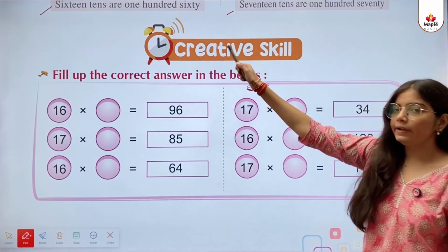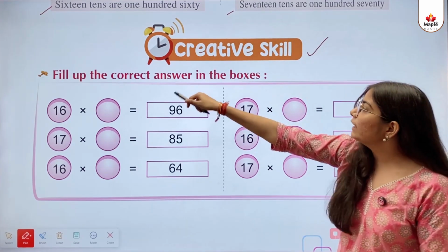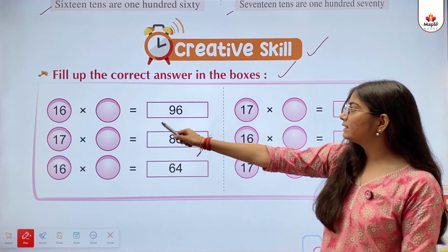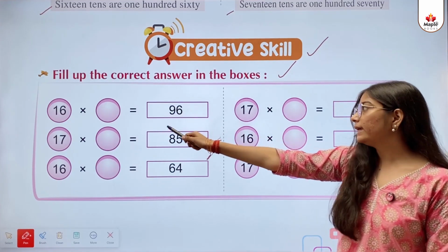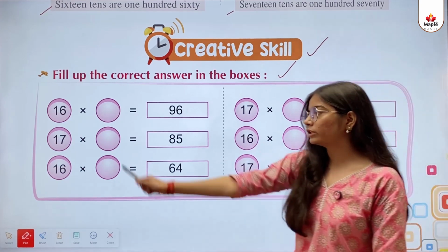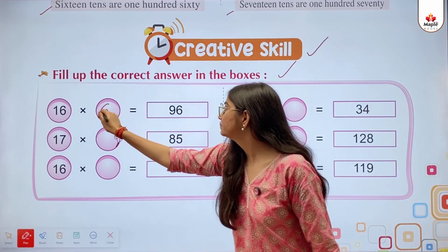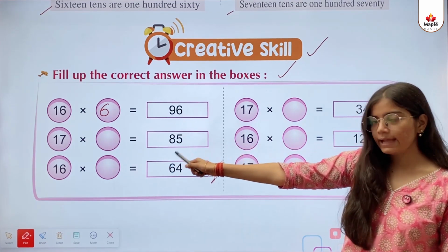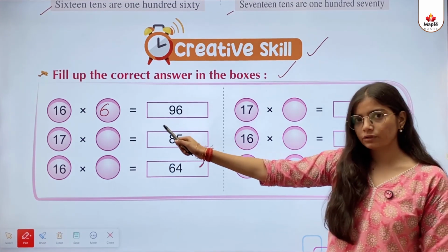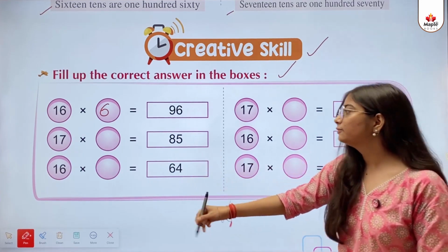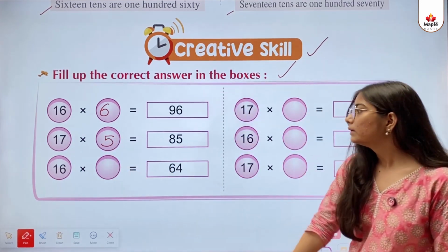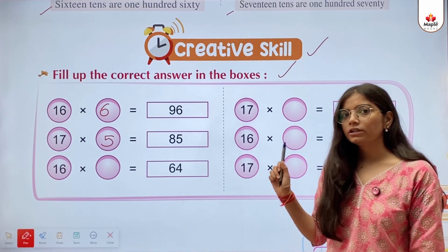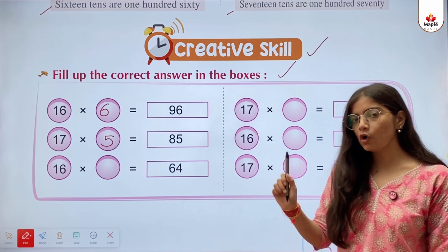Creative skill. Fill up the correct answer in the boxes. 16 multiplied by 6 equals 96. So what will we write here? 6. 17 multiplied by dash equals 85. So the correct answer is 5. 16 multiplied by dash equals 64. So the correct answer is 4.